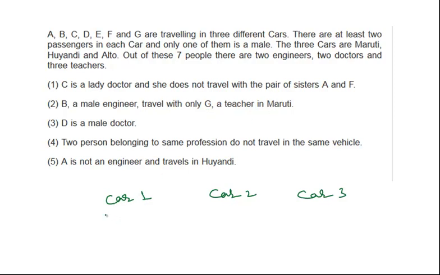Okay. So I consider this car as Maruti, and in this case B, and he is an engineer and male, and travels with only G, a teacher, in Maruti. So G, teacher, has to be female because in one car there should only be one male, right? And now above all, there are only two persons in this car because B, a male engineer, travels with only G. That means only two persons are there in this car.